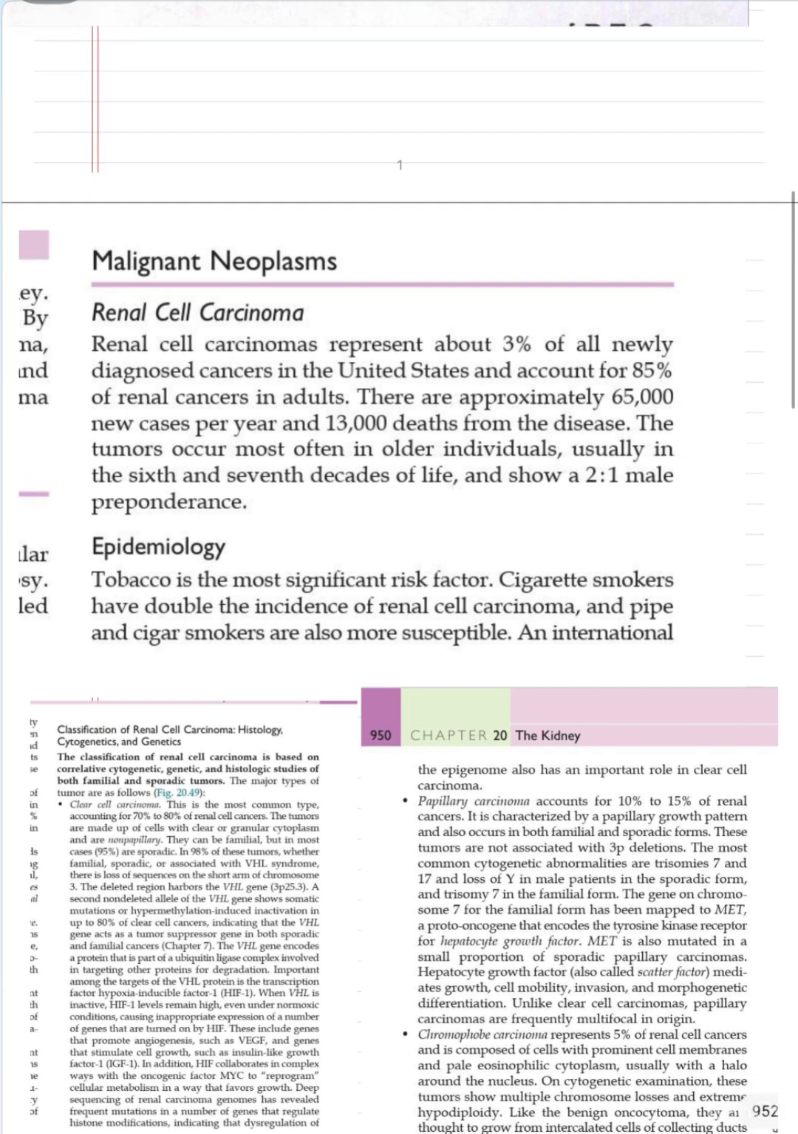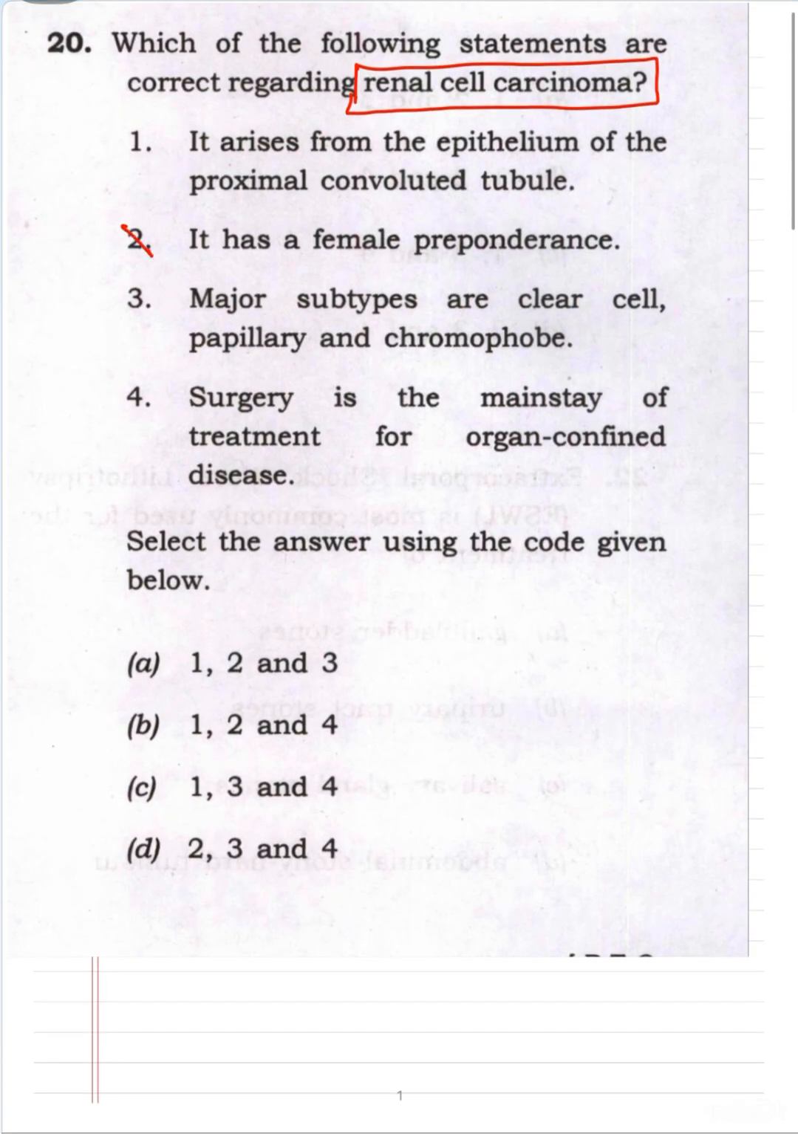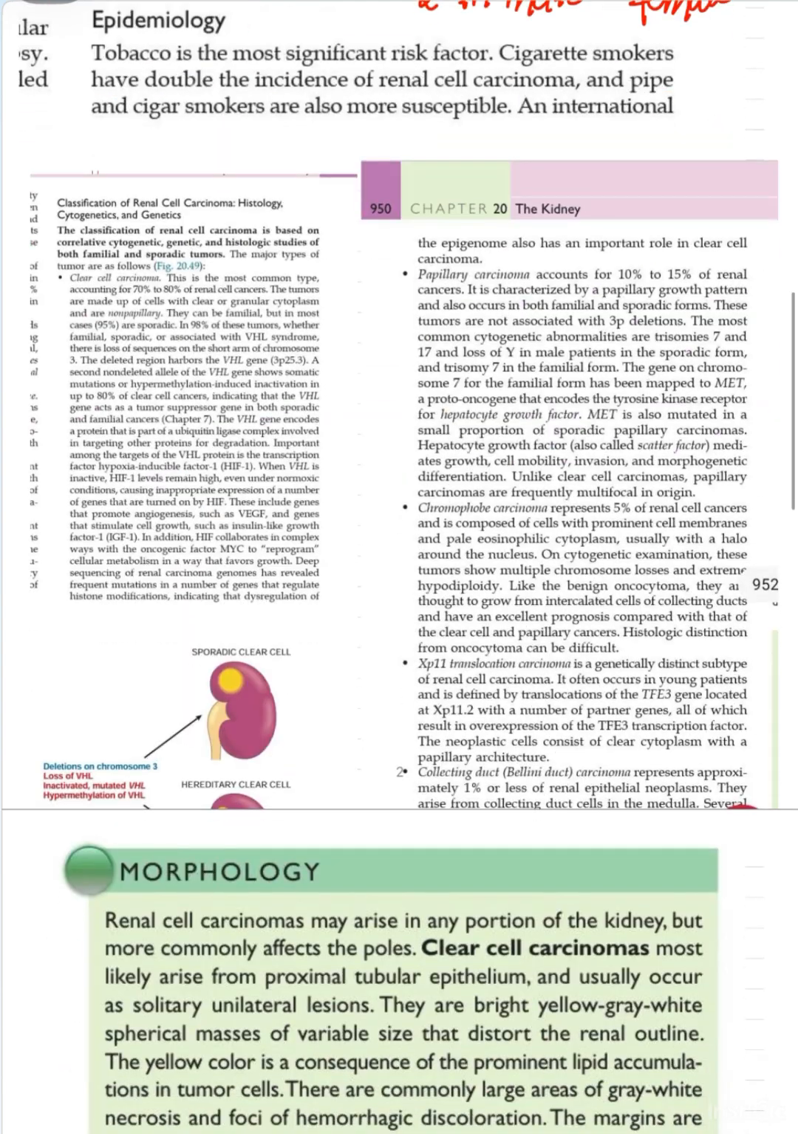So in Robbins pathology, in the renal cell carcinoma, the incidence shows a 2:1 male predominance. So it is twice in male as compared to female. So our option number second is wrong. So it doesn't have female preponderance, it has a male preponderance, and that is twice. So it is twice as common in male as compared to female. So second is wrong.